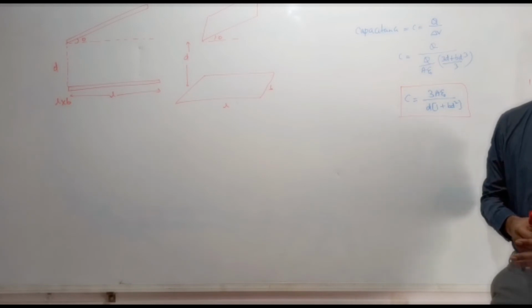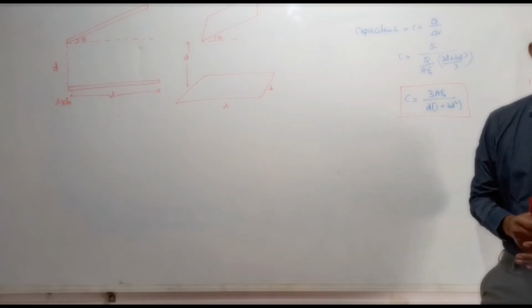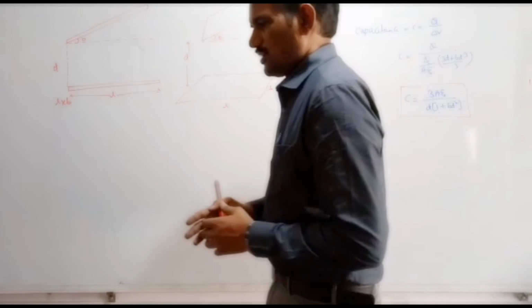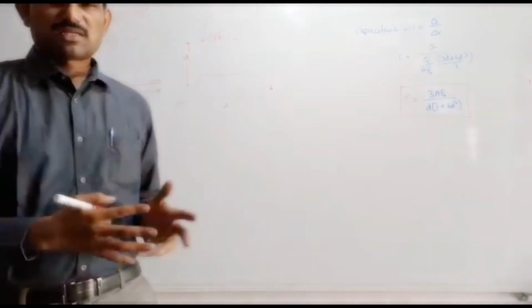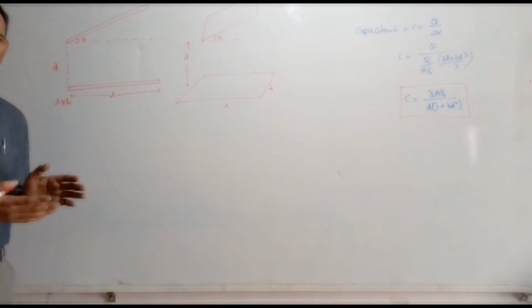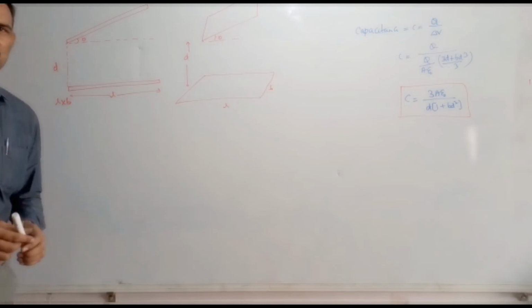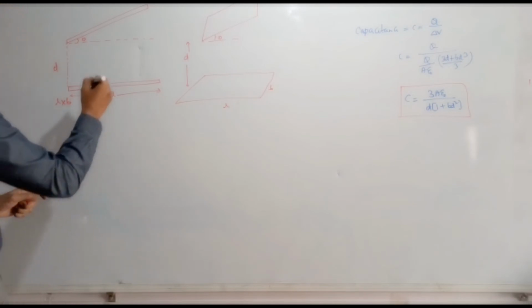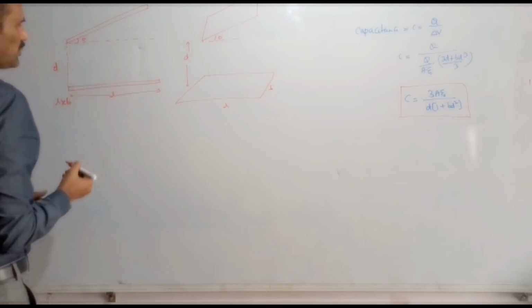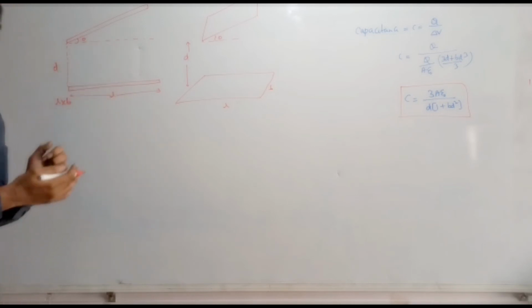Now it is not a parallel plate capacitor, so you can't write the formula directly here. But what we can write is, you can take a small element of this, and from that write the capacitance of that small element. By integrating that, you can calculate the total capacitance of the system. So here I am taking the small element.